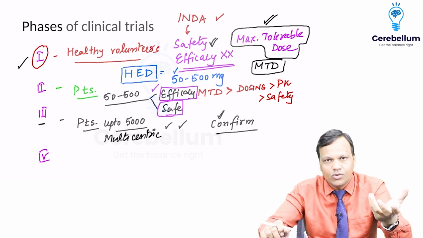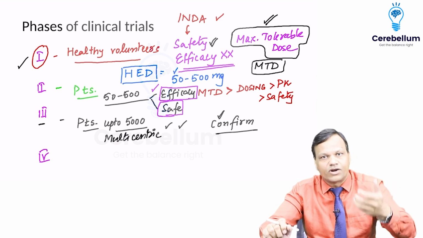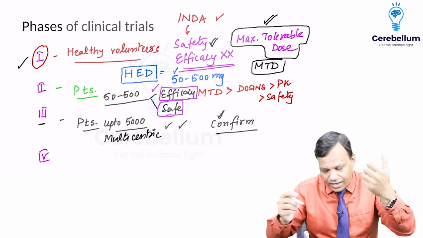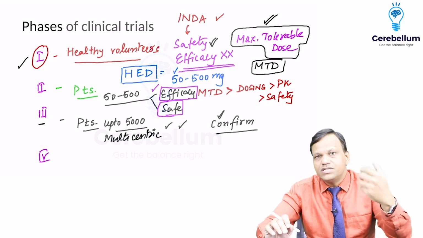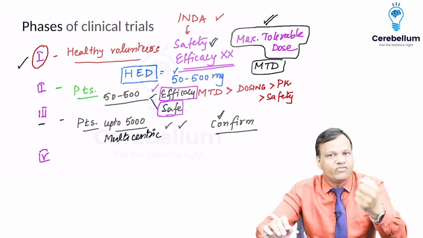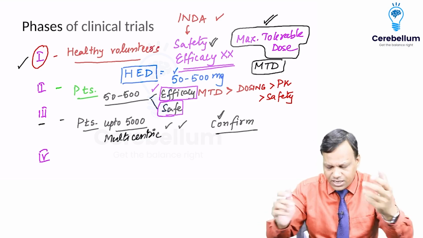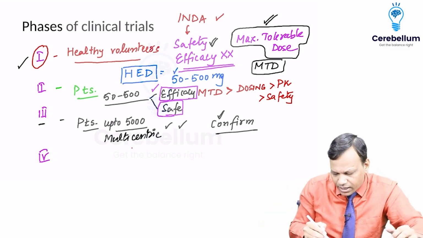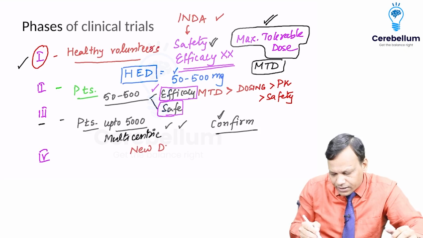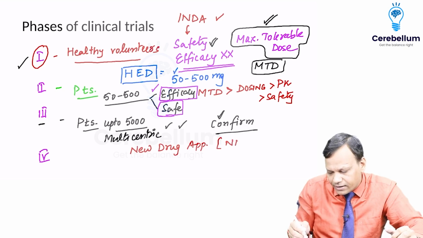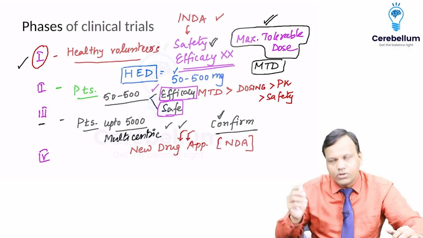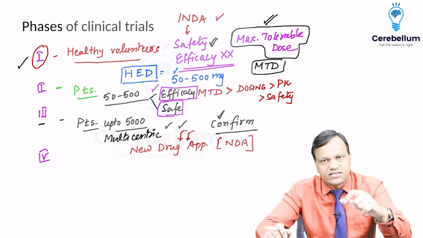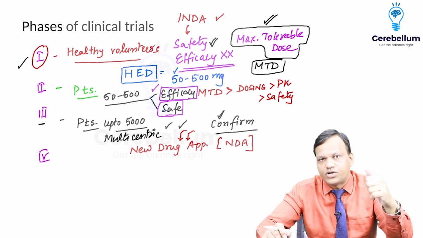So now what we need to do? We need to get the license. For getting the license, what will we do? We will again approach the licensing authority. That means FDA or DCGI, we will write them another application, and that application is now known as new drug application or NDA. So after phase 3, we will write a new drug application. Along with this application, we will send data of phase 1, 2 and 3.